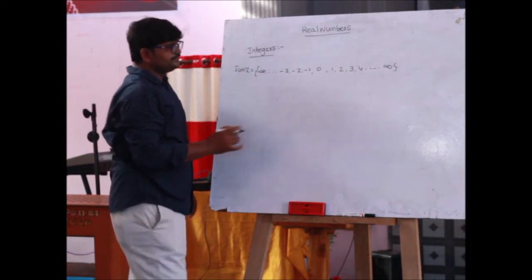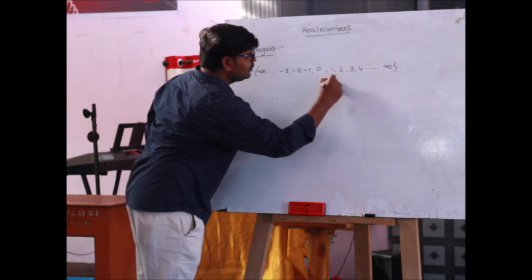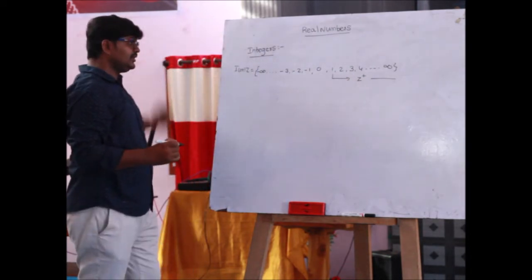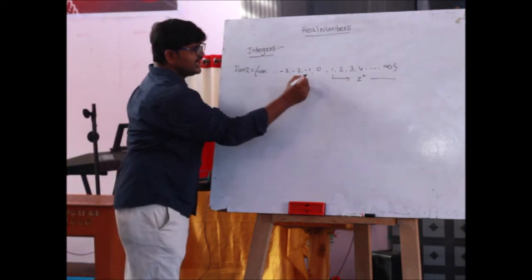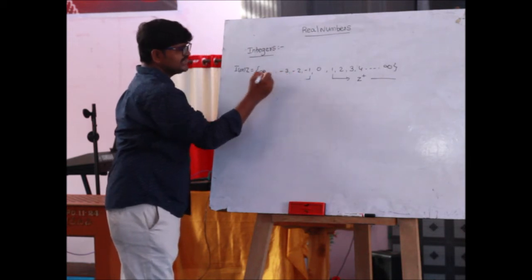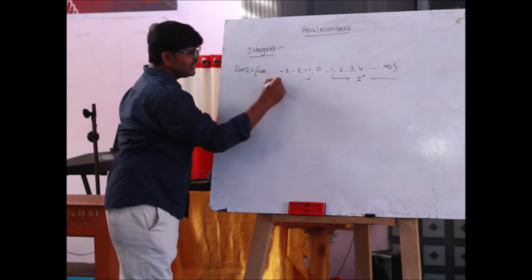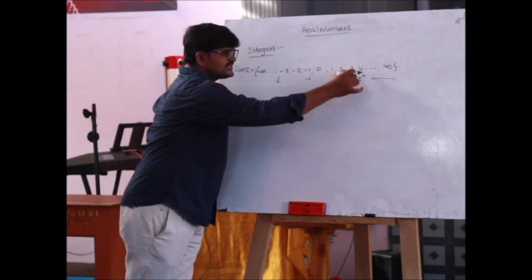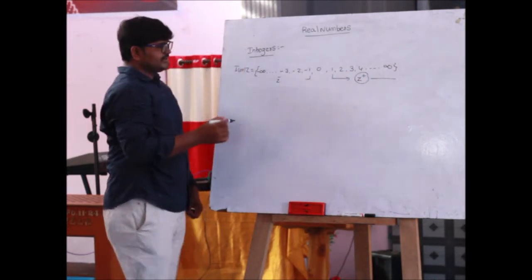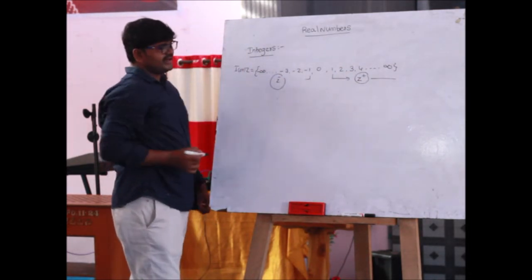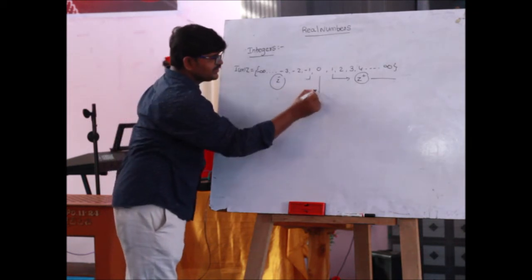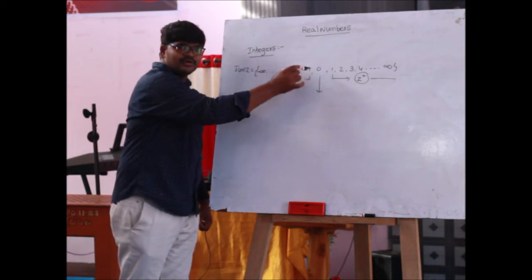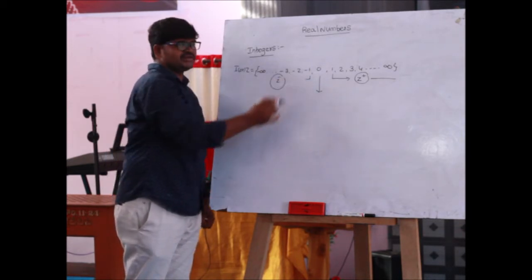Now we have observed here 1, 2, 3, 4 and so on. These are all called the set of positive numbers. And minus 1, minus 2, minus 3 and so on, minus infinity, are called the set of negative integers. The set of positive integers is represented by Z plus and the set of negative integers is represented by Z minus. And 0 is neither a positive nor a negative integer. 0 is the unique number.